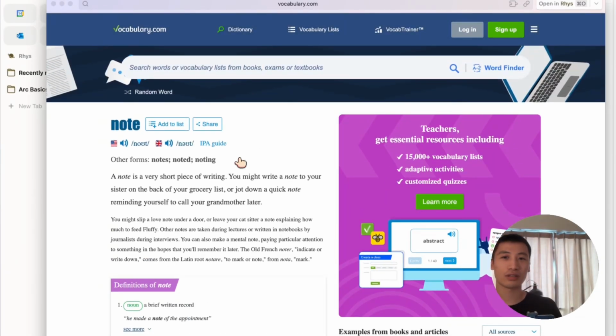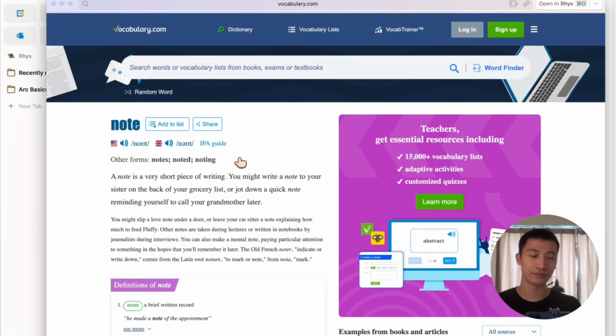Yeah, I want to know if note has any different meanings. Yes, there are a couple more meanings. Note can also mean a comment or observation, like when you take note of something important. It can also refer to a specific quality or characteristic, such as a note of sadness in someone's voice.